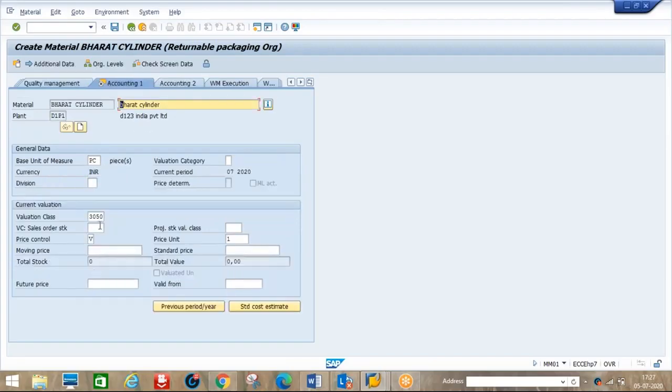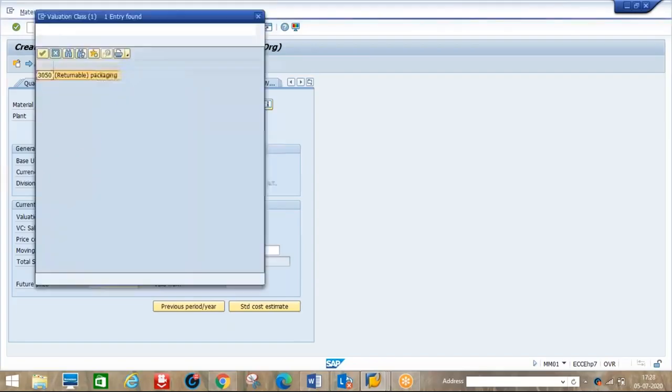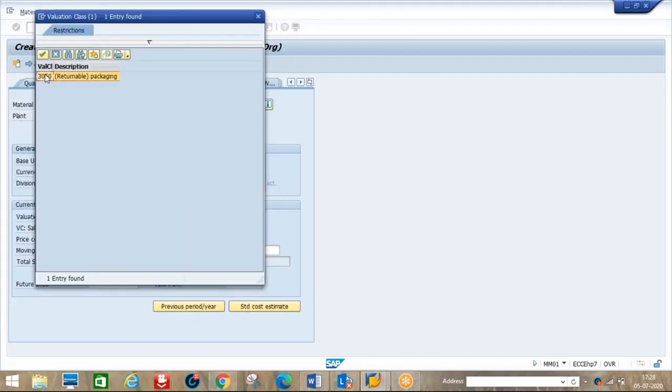Here this valuation class for returnable transport package is 3050. So far we discussed the raw materials as 3000, or finished materials 7920 or 25, the finished semi-finished 7900, 10, 7900, 7910. So here for returnable transport package the valuation class is 3050. So only one is a standard. So automatically it came here because of the metal. But price control V only, but the valuation class is different. See, 3050.